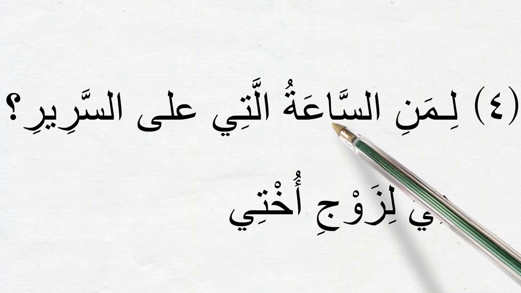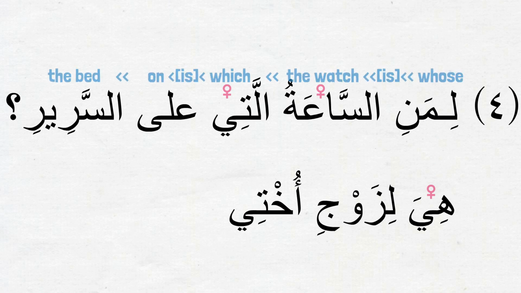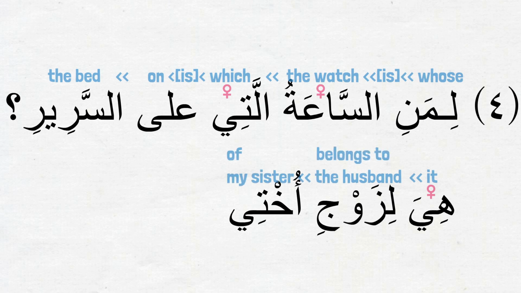Part 4 is about the ism as-sa'atu. And as we know, it is mu'annath. So we see the mu'annath ism mawsool and dhamir are used with it. لمن الساعة التي على السرير؟ هي لزوج أختي. Whose is the watch which is on the bed? It belongs to the husband of my sister.